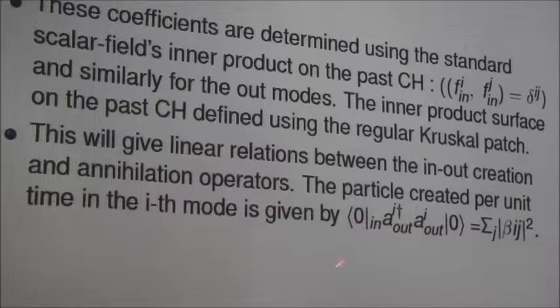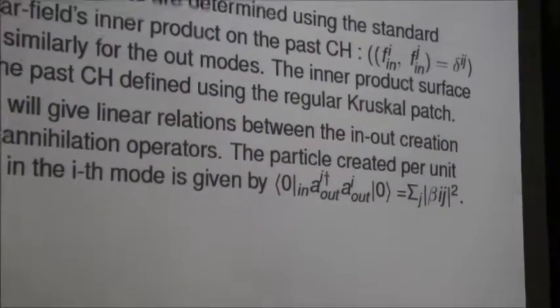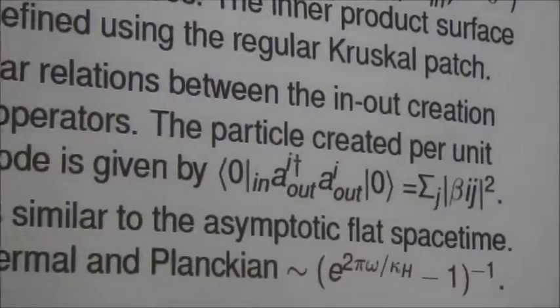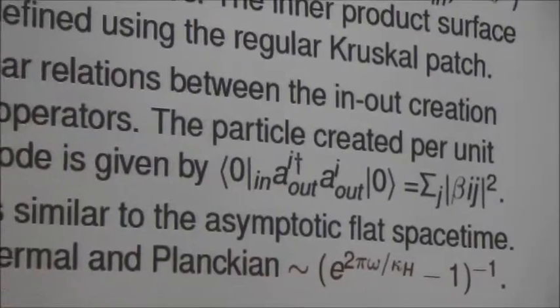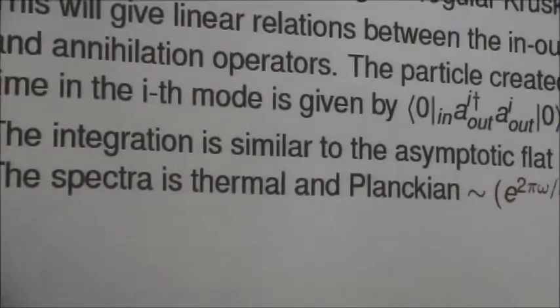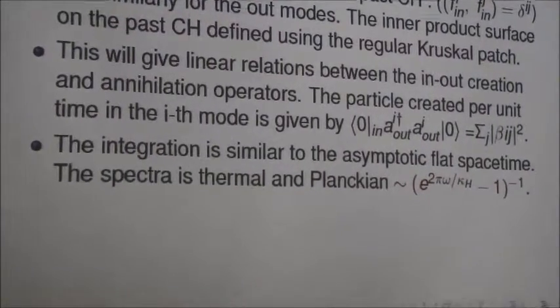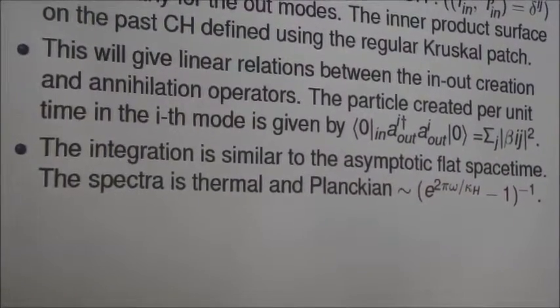The number of particles created by the out mode with respect to the in vacuum is given by this, where J is written as a discrete sum, but it is basically an integration over momentum. And it turns out, using this, that the spectrum is Planckian with the usual black hole temperature.